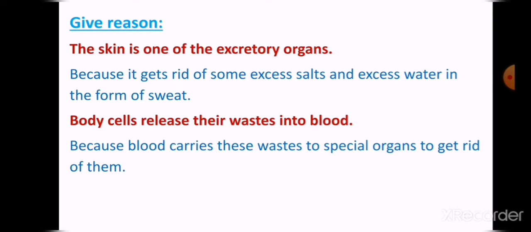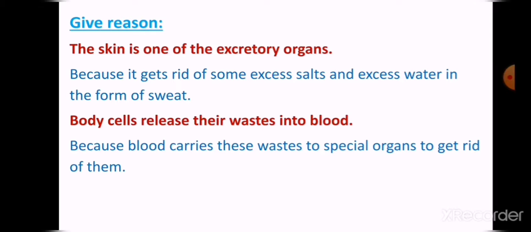So if I ask you, give reason: the skin is one of the excretory organs. Why is your skin one of the organs that excrete the wastes? Because it gets rid of some excess salts and excess water in the form of sweat from the sweat glands, which are special glands that produce or secrete sweat.